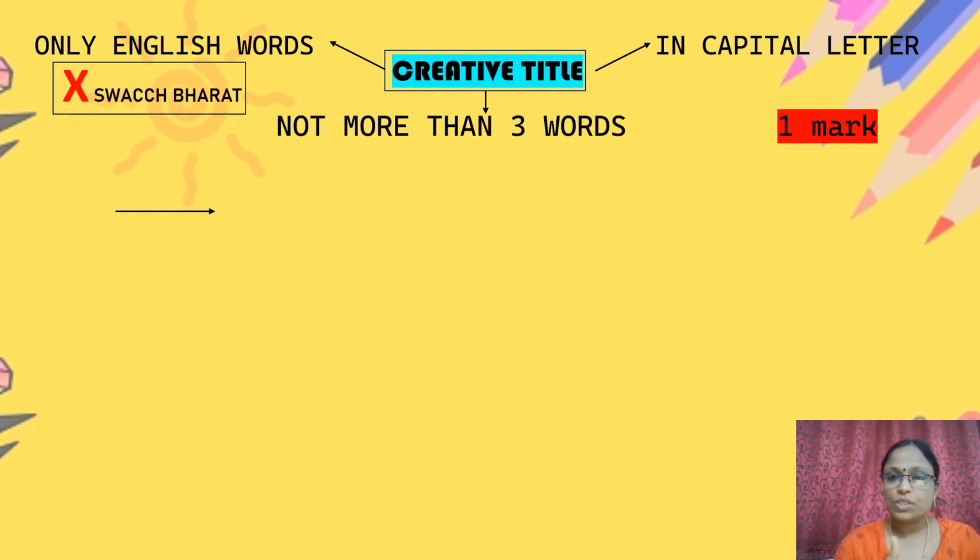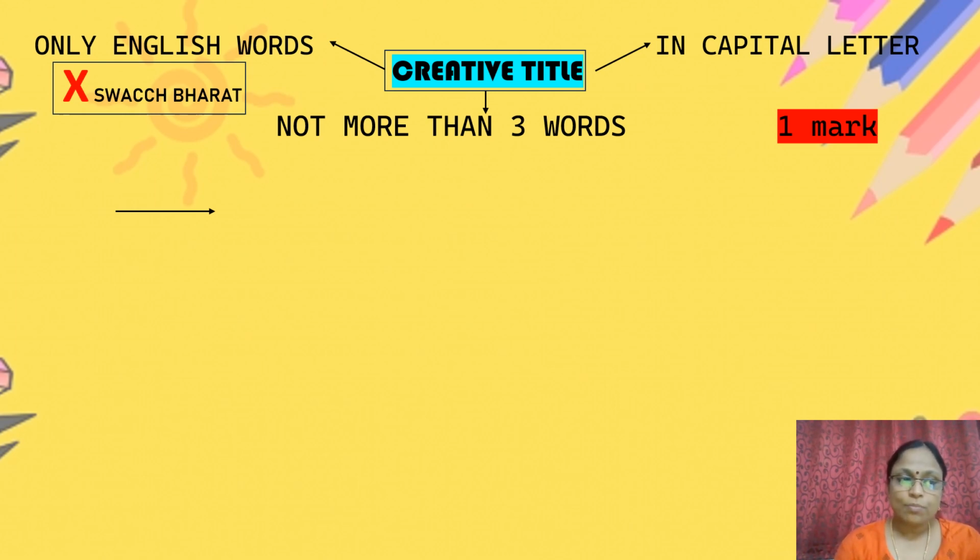Why did I say only in English words? For example, the question is related to Environment Day celebration. You may write Swachh Bharat. Swachh Bharat is Hindi words. You will not get 1 mark for that. For example, the creative title for a debate competition, you can write as Wings to Words. If it is related to Environment Day celebration, you can mention Go Green, Time for Nature.